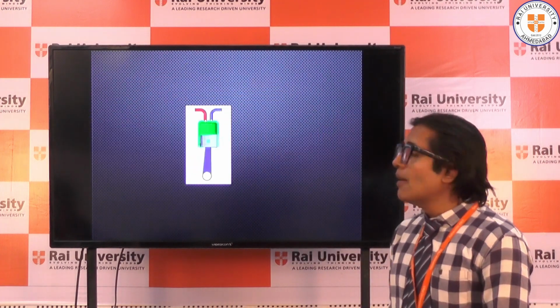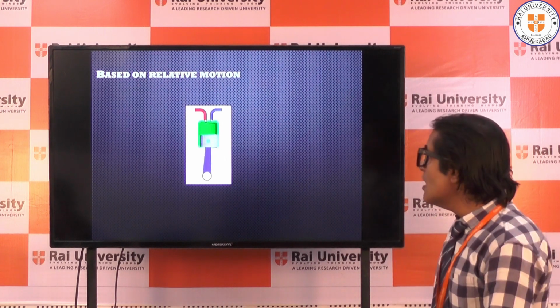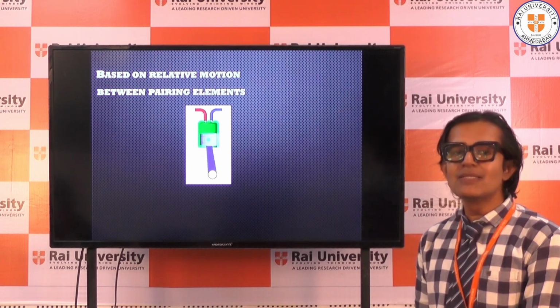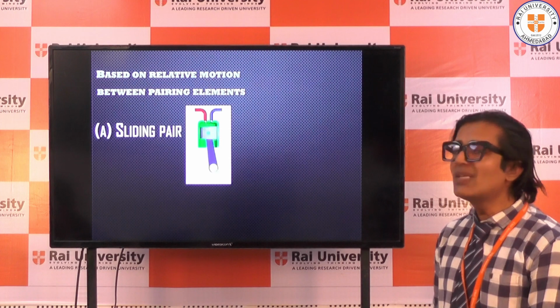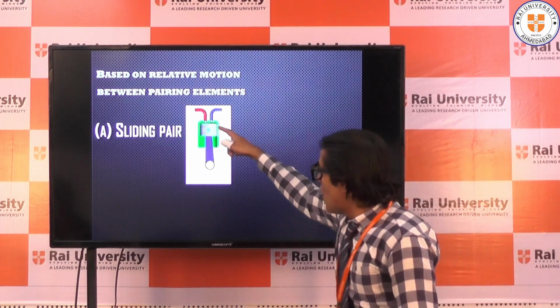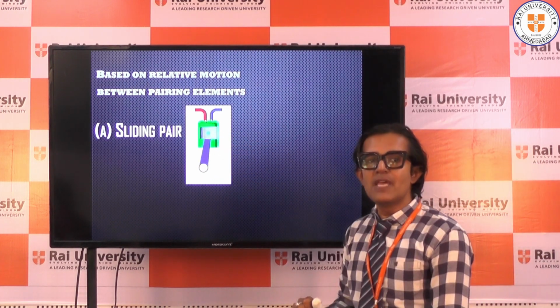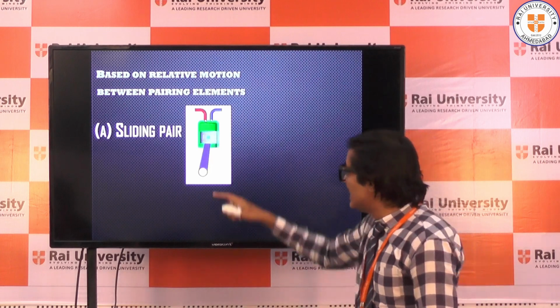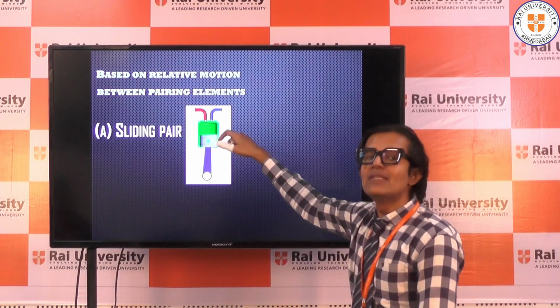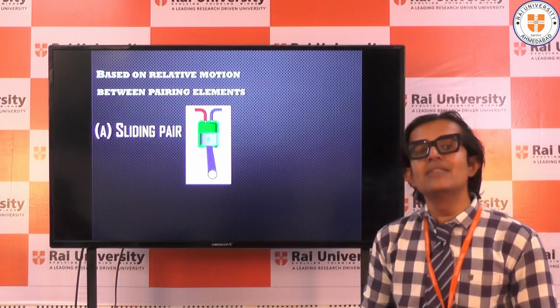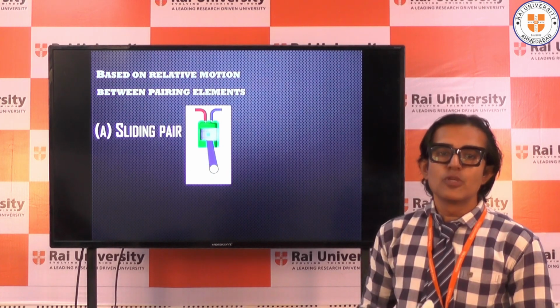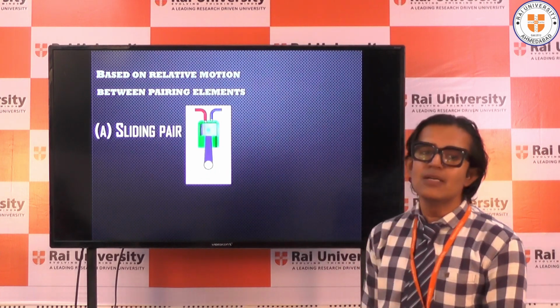Moving further, based on the relative motion, the first pair is the sliding pair, right? What is a sliding pair? When the two bodies are connected in such a way that one link slides inside the other link. You can see here the piston is sliding inside the cylinder. So this pair will be called a sliding pair.